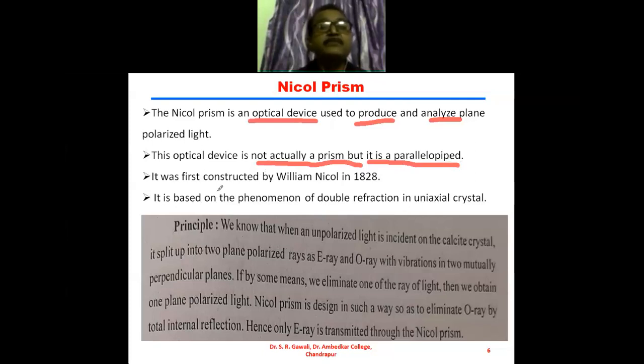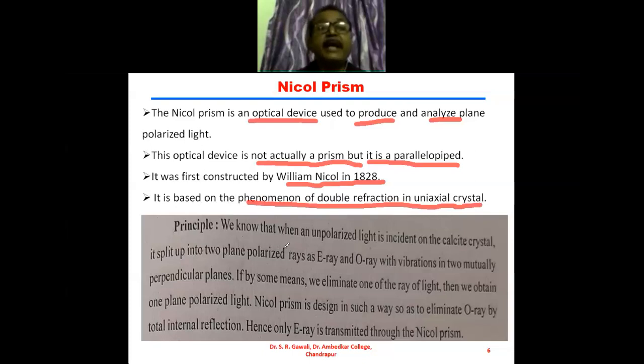It was first constructed by William Nicol in 1828, and this Nicol prism is based on the phenomenon of double refraction in uniaxial crystal. Okay. Then we will see what the principle of the Nicol prism is.